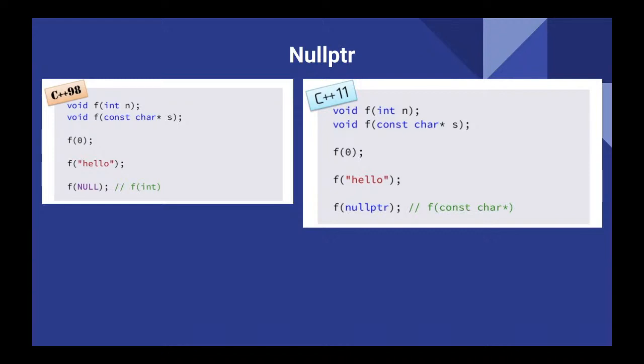This one is just a macro as a 0. They defined 0 as a macro, but they actually introduced nullptr, which is a completely different thing, which is definitely better because it's not 0.